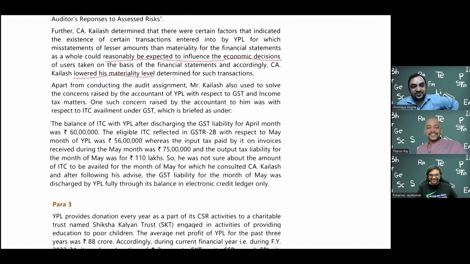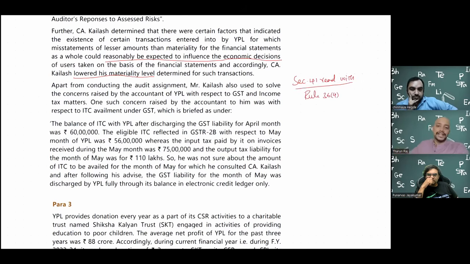Right. So actually here there are multiple aspects which I wanted to explain one by one. First one is section 41 read with rule 36 sub rule 4. So what does it say? Previously, when Arun Jaitley gave ITC, the concept of GST was so nice. What they said is that there is a seamless flow of credits, whatever you buy, on that you pay tax, you take that and adjust against the tax that you need to pay in future. This is how it started.